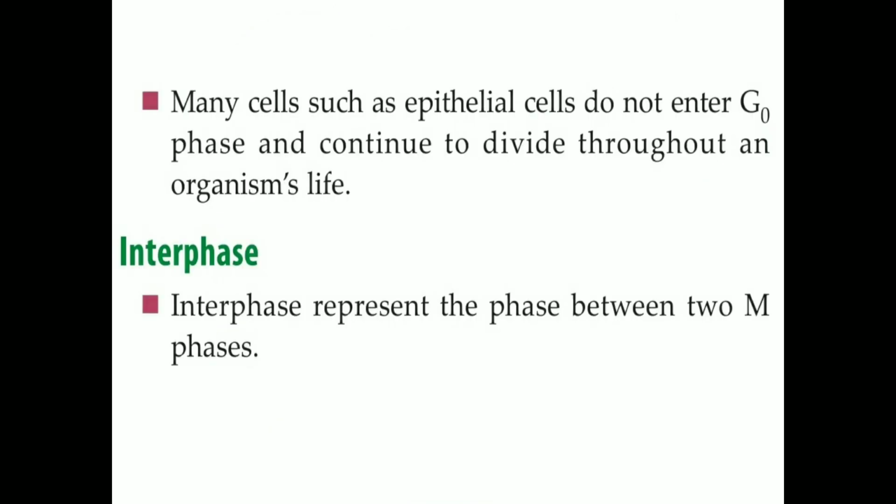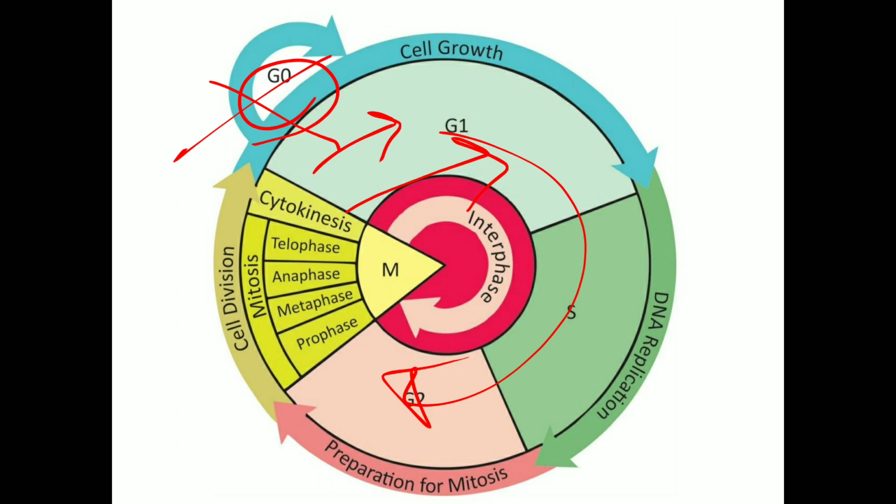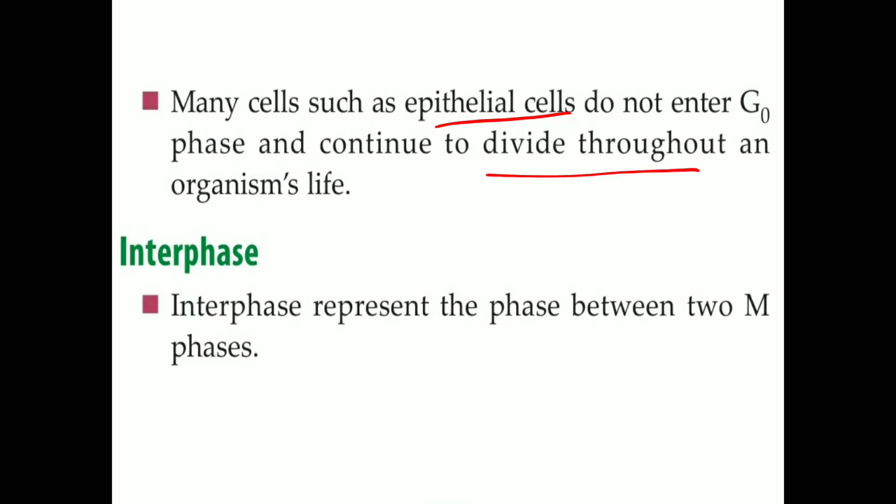Many cells, such as epithelial cells, do not enter into this G0 phase, and they continue to divide throughout the organism's life. Continuously they go on multiplying without entering into this G0 phase.